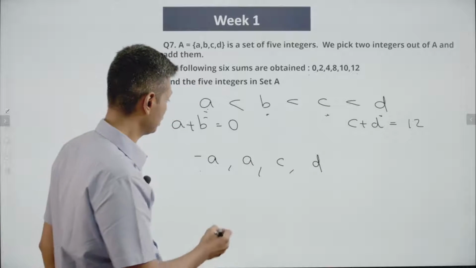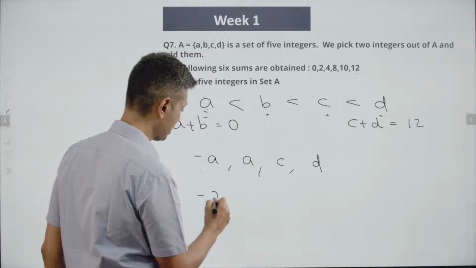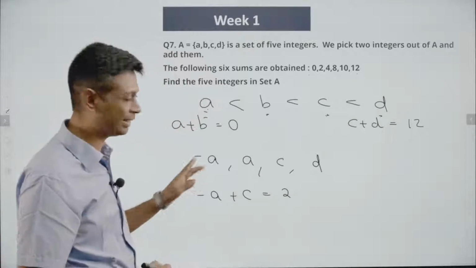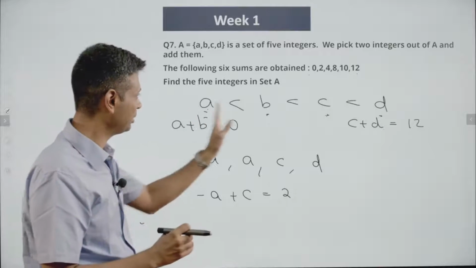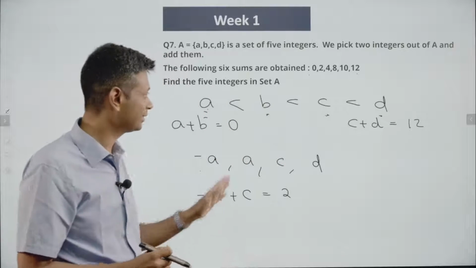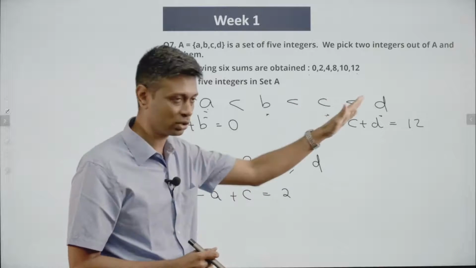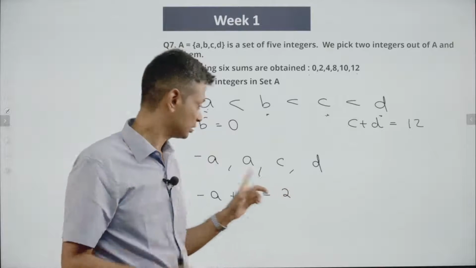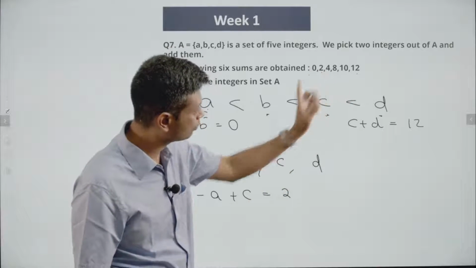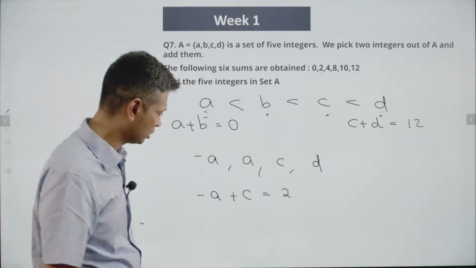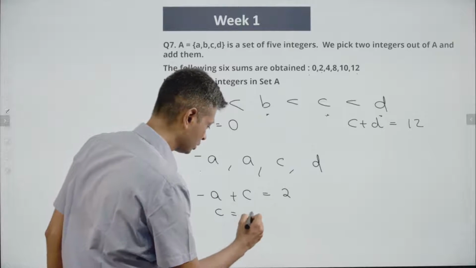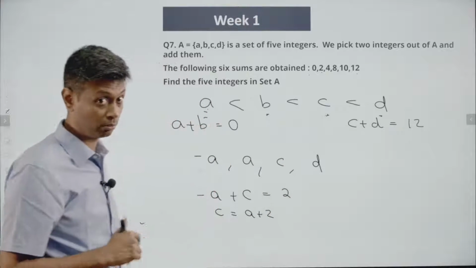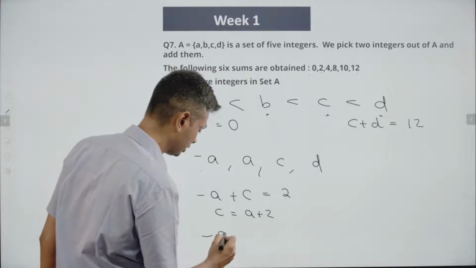Brilliant. So in our case, we know minus A plus C is equal to 2. The first number is minus A, written as minus A, A, C, D. First number I am writing as minus A. Second number is A. Third number is C. Fourth number is D. First number plus third number is the next combination. That is going to be 2. Or minus A plus C is 2. Or C is A plus 2. I am taking this minus A that side. It will be A plus 2. Brilliant. So now we have got the numbers as minus A, A, A plus 2, D.